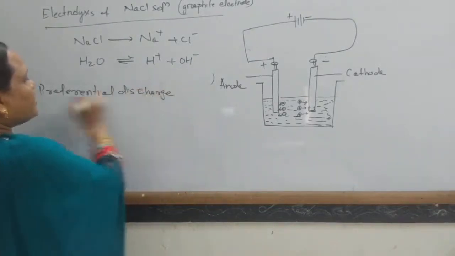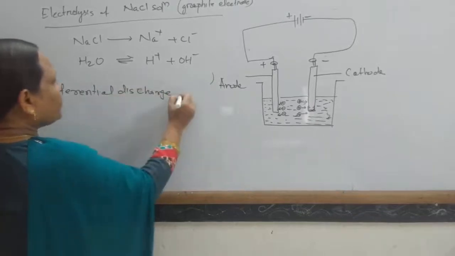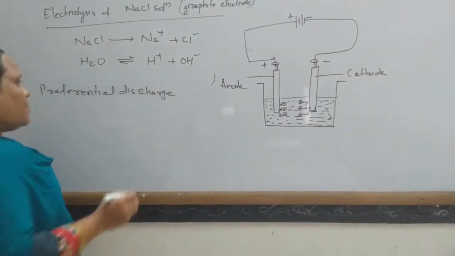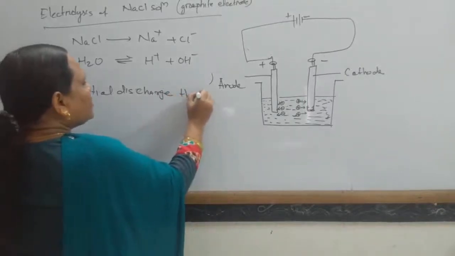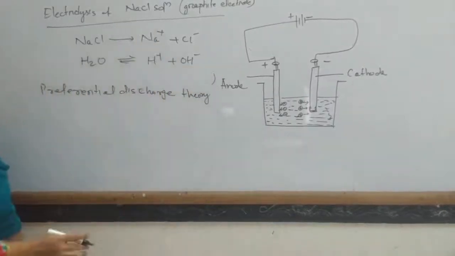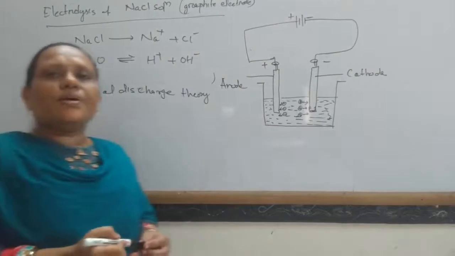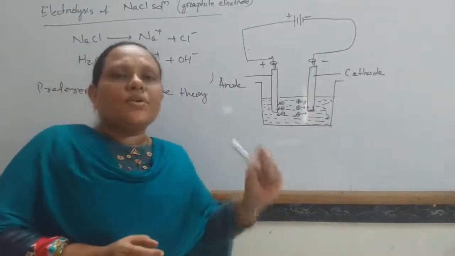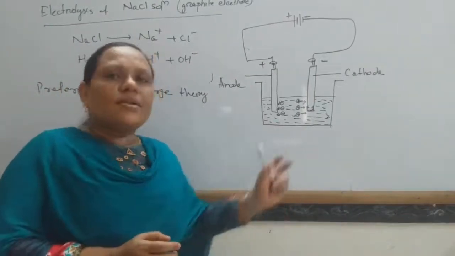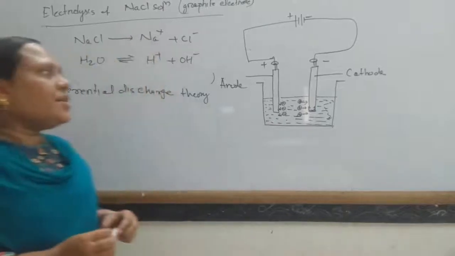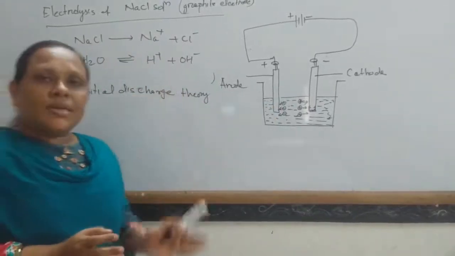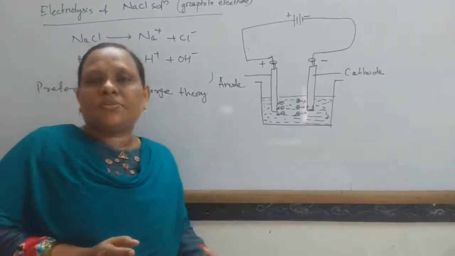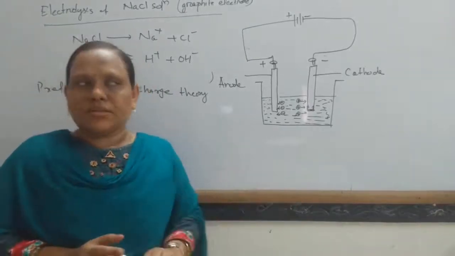Among the cations, the cation which has a low discharge potential will discharge faster. Similarly, in the case of anions also, the one with low discharge potential will discharge faster.